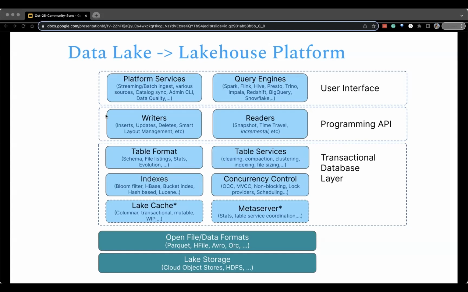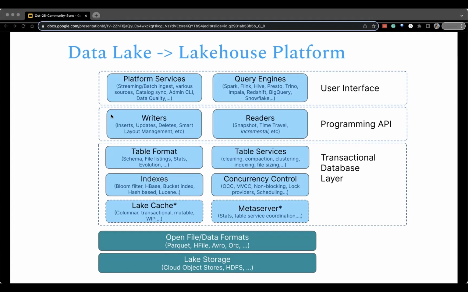At the foundational level of the platform, we have the data lake storage. This is where all the data resides in various prevalent data formats like Parquet and Avro. These formats have been designed for efficiency and scalability, ensuring that your data is stored in a way that's both space efficient and also easy to access.